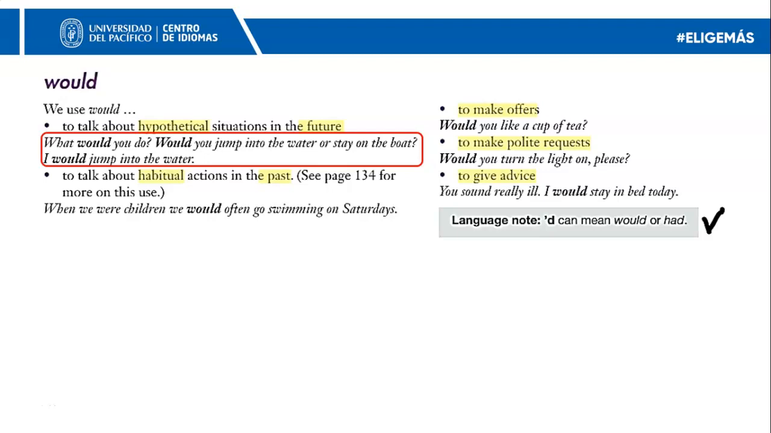The second application is to talk about habitual actions in the past. Now, this is just the past, habits in the past. Look at the example. When we were children, we would often go swimming on Saturdays. So I'm talking about a habit that I used to have when I was a kid. Okay, so you can say when I was a teenager, I would listen to music for hours and hours. It was a habit I had in the past. Okay, remember those habits are no more. That's why we're using past actions here.